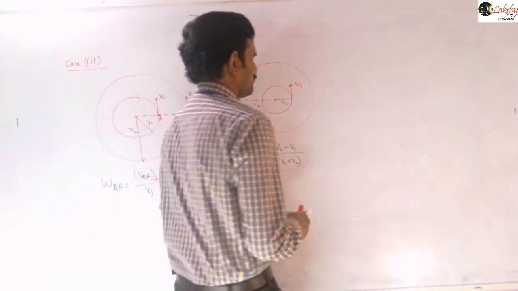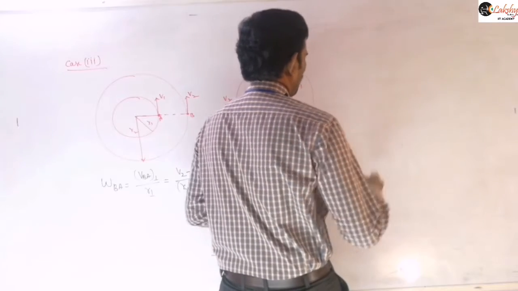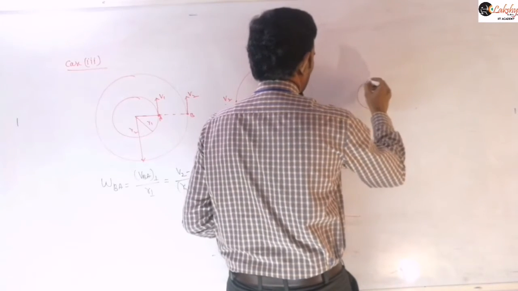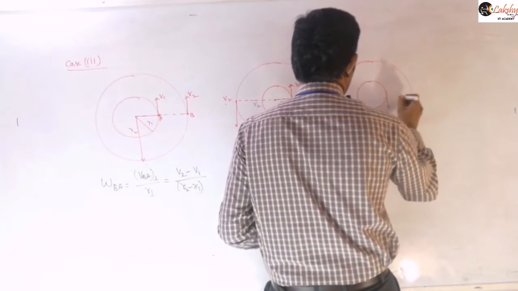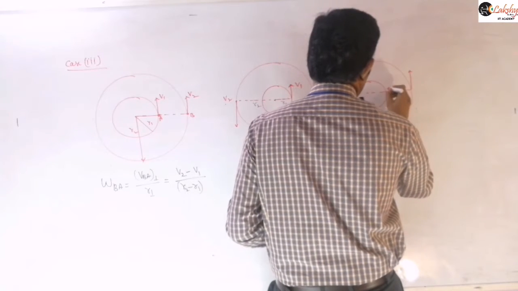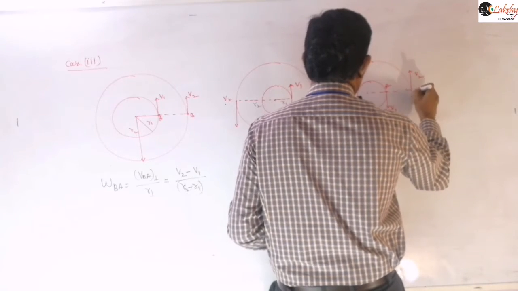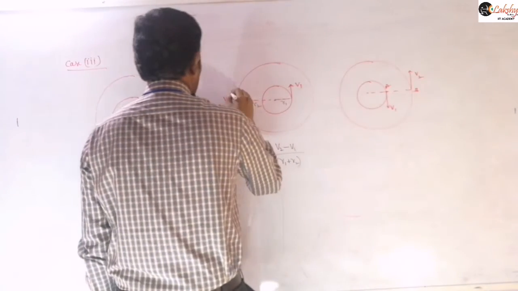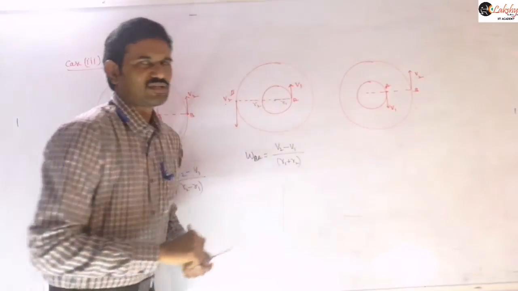So next what I am taking here is the velocities. One particle may travel along this direction and the other particle may travel along this direction here. So this is V1 and this is V2. That means this is point A and this is point B. Here also this is B and this is A, what we are assuming. So now let us write this angular velocity in that case.